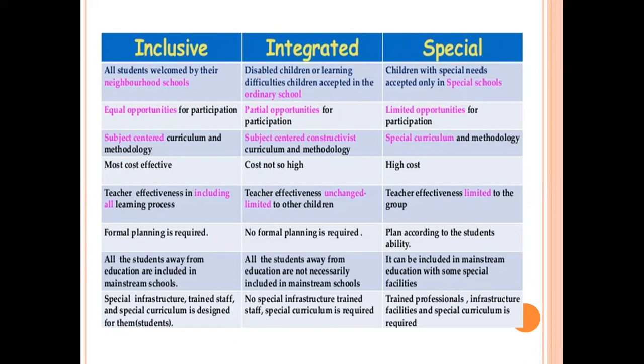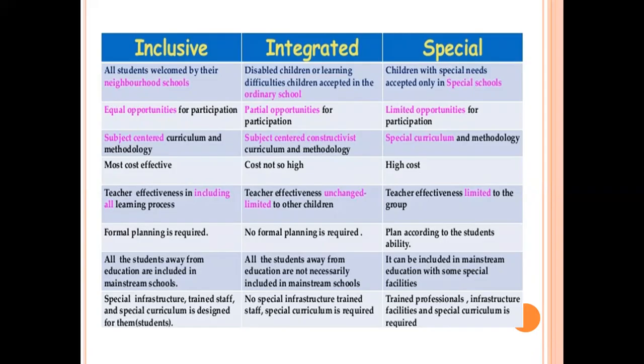Next and the last point: special infrastructure, trained staff, and special curriculum designed for the students. Here in inclusive school, there is a need for special infrastructure, specially trained staff, and special curriculum. In integrated school, there is no requirement of any special infrastructure, no requirement of trained staff, and no special curriculum. In special school, trained professional staff is required, infrastructure is special, and facilities are also special. Special curriculum is required in special school.